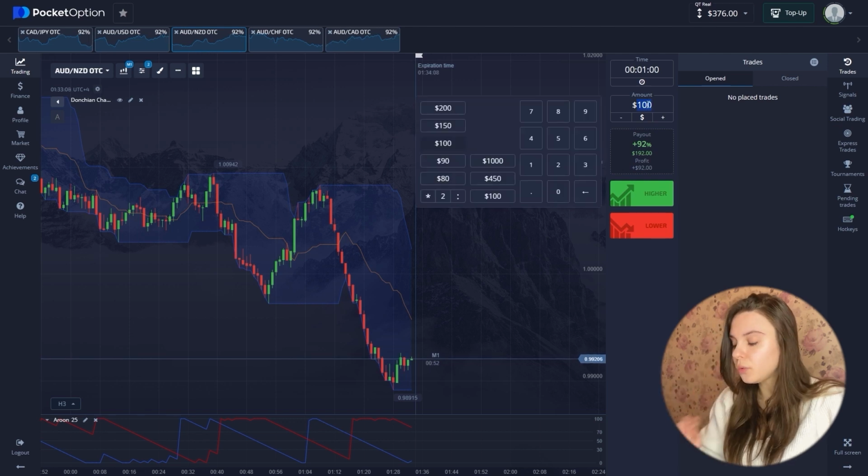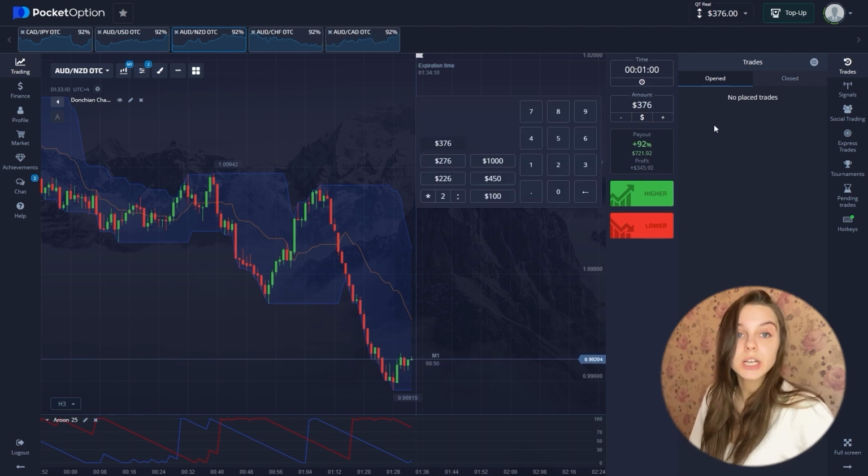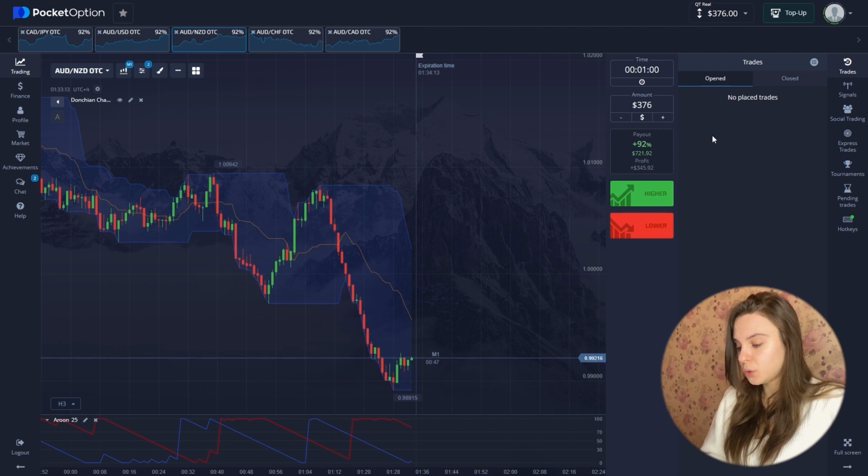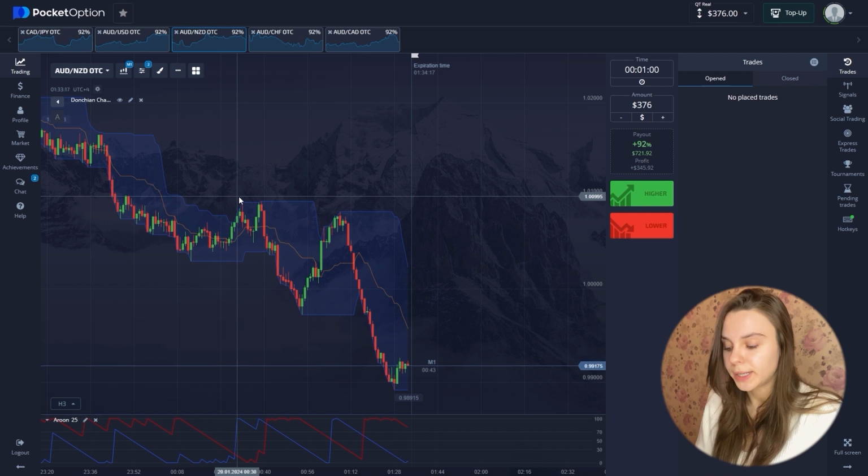So we continue and increase the amount of our transaction to the maximum balance, to $379, and move on to the next currency pair.